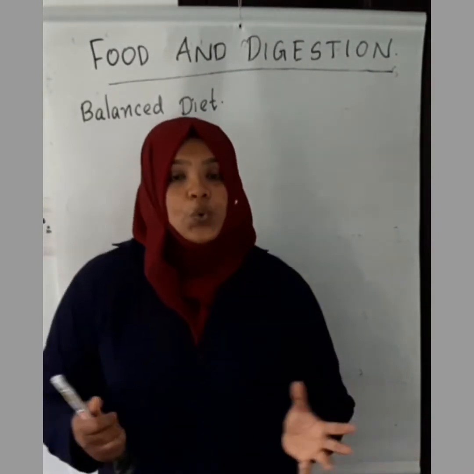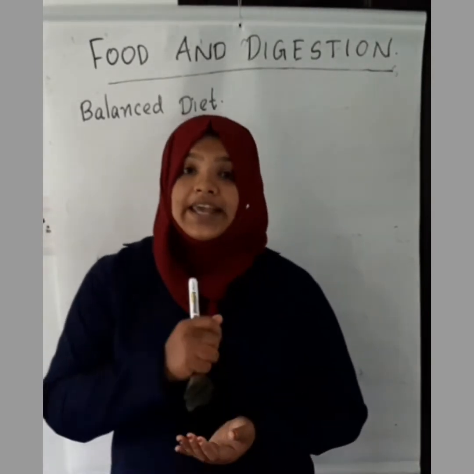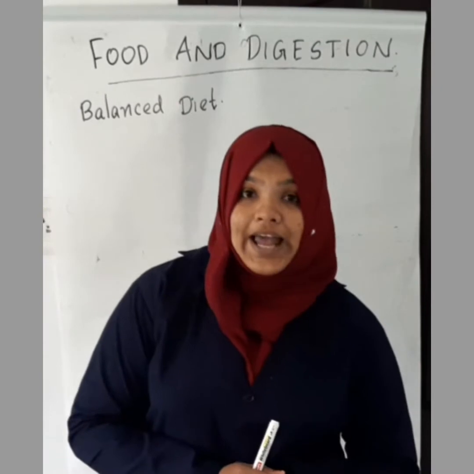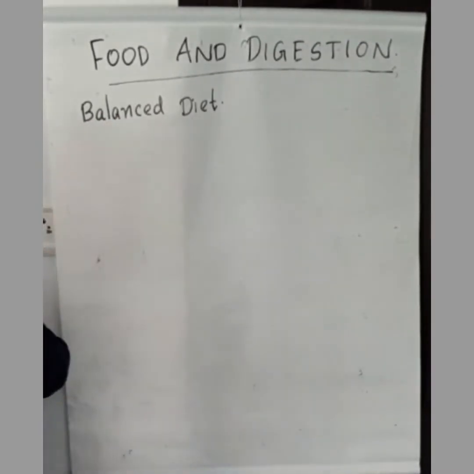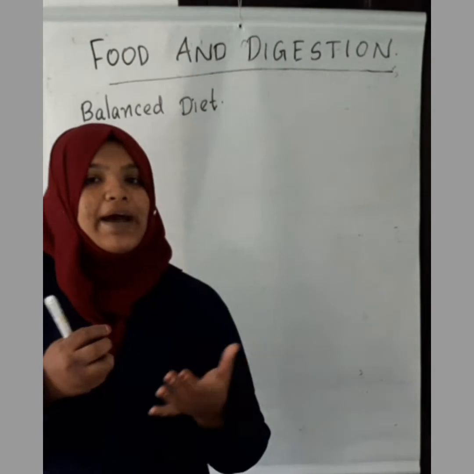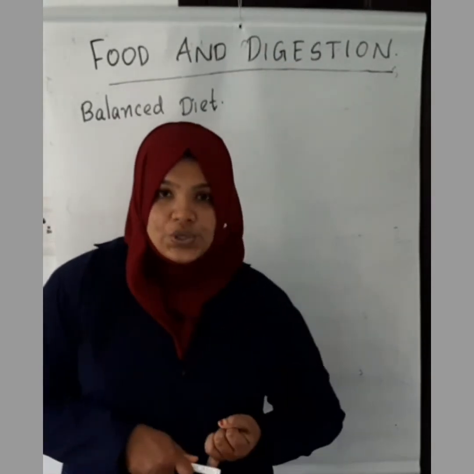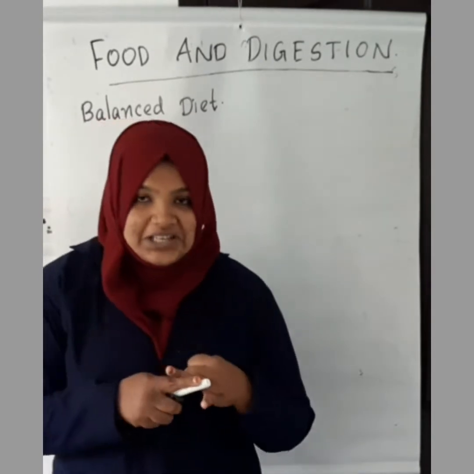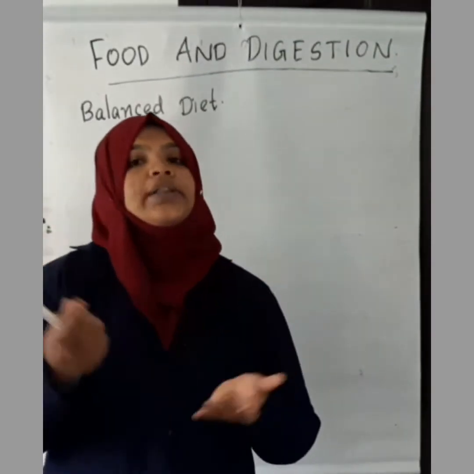Then the diet which contains all the nutrients in right quantity is known as balanced diet. So here we have the term balanced diet. What is meant by balanced diet? Yes, the diet which contains all the necessary nutrients in the right quantity or in the right amount is known as balanced diet. A balanced diet also contains roughage and water. For example, if you have to choose a balanced diet for the morning, you must include water content, then vegetable contents, then carbohydrate, fat, all the components.